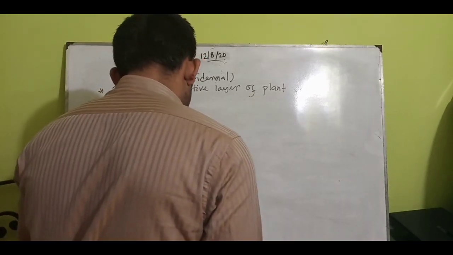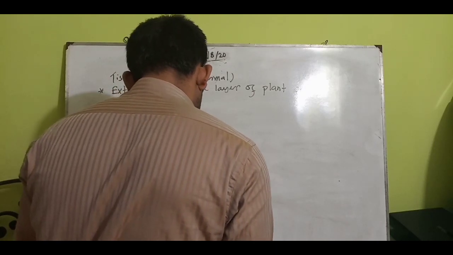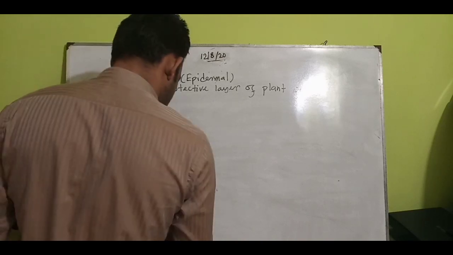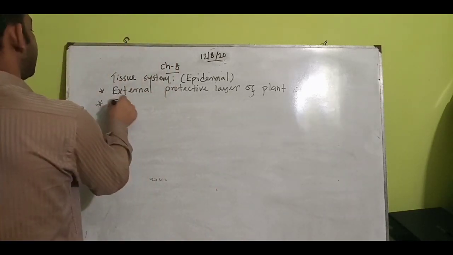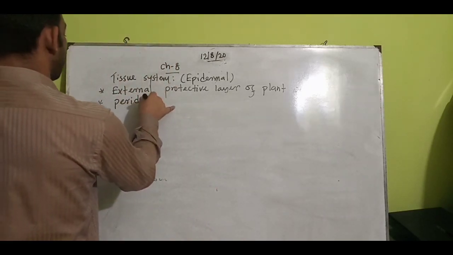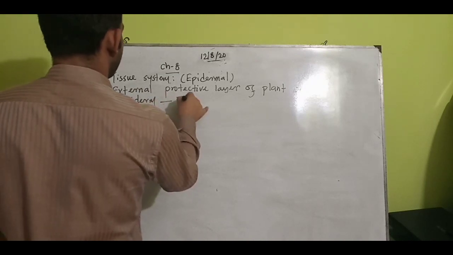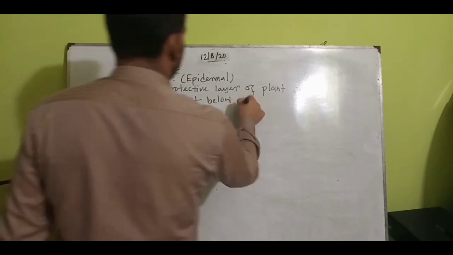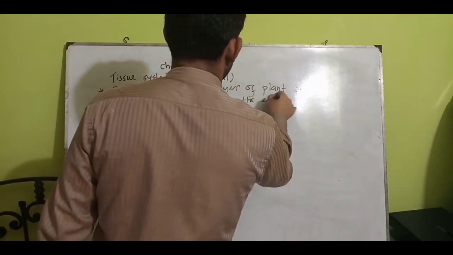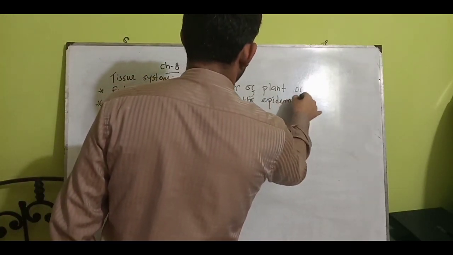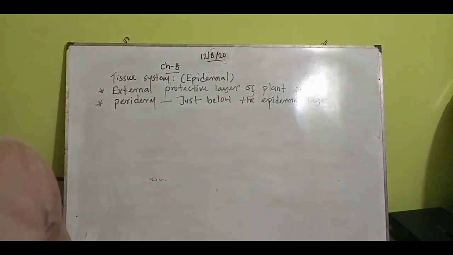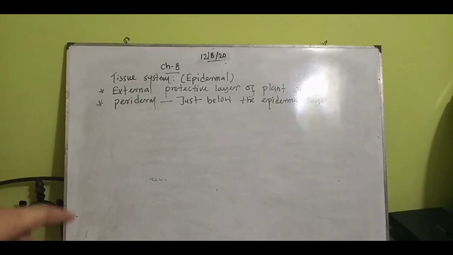Another important thing is that the periderm is also seen. The periderm lies just below the epidermal layer. I will write it there: periderm just below the epidermal layer.